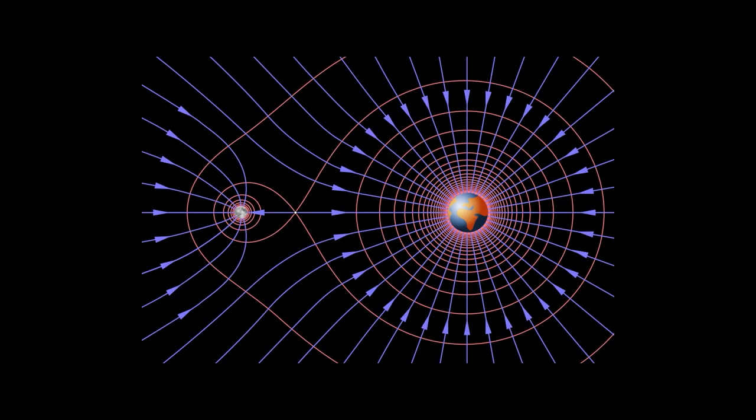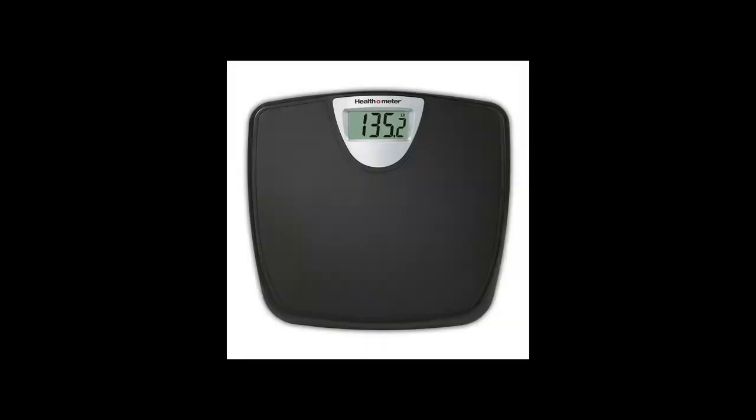The gravitational field strength is typically measured in units of acceleration, such as meters per second squared or in newtons per kilogram. Both of these units essentially express the same concept: how much acceleration an object experiences due to gravity per unit mass. So for Earth, you would experience a gravitational force of 9.8 newtons per kilogram, giving you your weight or the force that acts on you at all times by Earth.